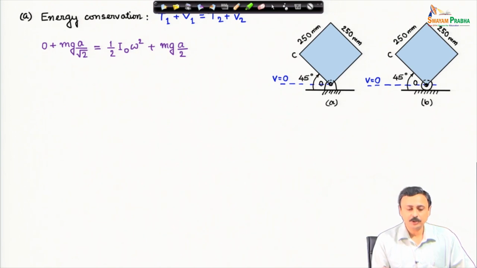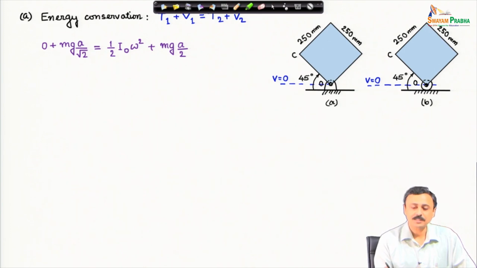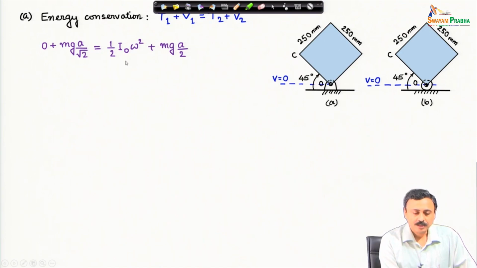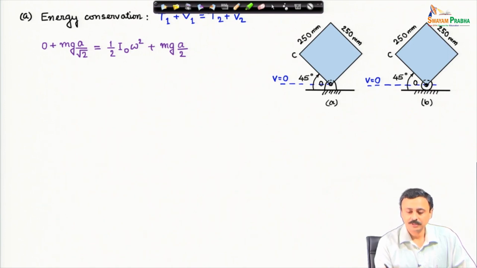Now, kinetic energy in state 2, for this we are discussing this state problem A, the system A. The kinetic energy in the second state, when the edge OC has become horizontal, I can write in terms of the point O, half the moment of inertia about O times omega square, plus the potential energy in state 2 of the system, this will be mg a by 2, simply because this has become horizontal, and from the datum the center of mass is at a by 2.